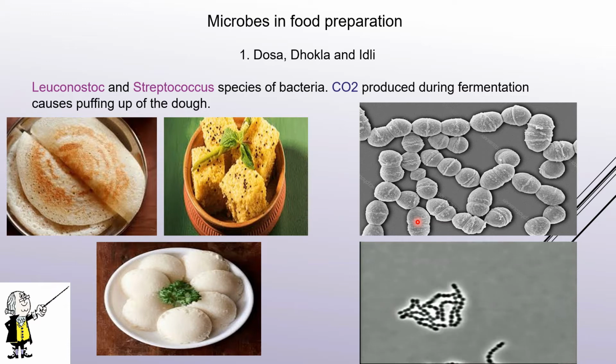And what happens during the fermentation process? The carbon dioxide produced during fermentation causes the dough to become puffy. That is, the puffing of the dough is because of the carbon dioxide entrapped, and that is because of the two organisms, Leuconostoc and Streptococcus. And why is it called Streptococcus? Coccus, that is cocci, which means circular, and strepto means it is in a chain like structure.